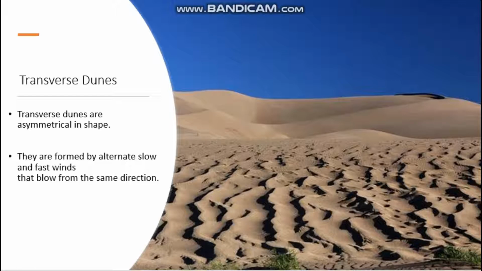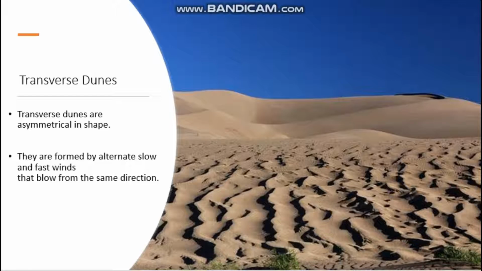Transverse dunes are asymmetrical in shape. They are formed by alternate slow and fast winds that blow from the same direction. How are these transverse dunes formed? They are formed by alternate slow and fast wind that blow from the same direction, not from different directions. So they are formed by alternate slow and fast wind.